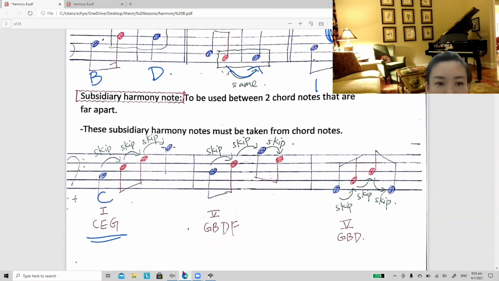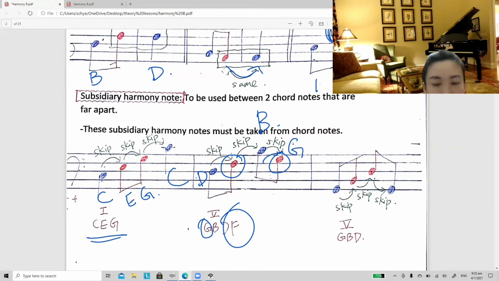For instance, from C to C, in the chord of C, E, G, between C and C, in order to smoothen up the melody, I add E and G. So you notice the distance between the notes keeps skipping. They are not closely related to the note before and after. So between D and B, I choose F from the chord, or from B I skip to G. I also choose from the chord. So you notice the distance are not very close.